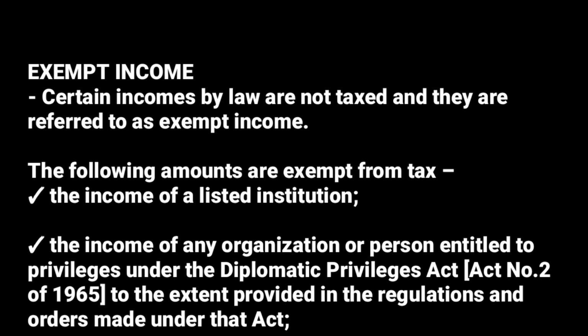The first is the income of a listed institution. A listed institution, we said, is an organization that is listed in the first schedule of the Income Tax Act. That's what we call a listed institution. So the income of a listed institution is not taxed. Then secondly, the income of any organization or person entitled to privileges under the Diplomatic Privileges Act, to the extent provided in the regulations and orders made under the Act, is also not taxed. A person or an organization that is entitled to privileges.